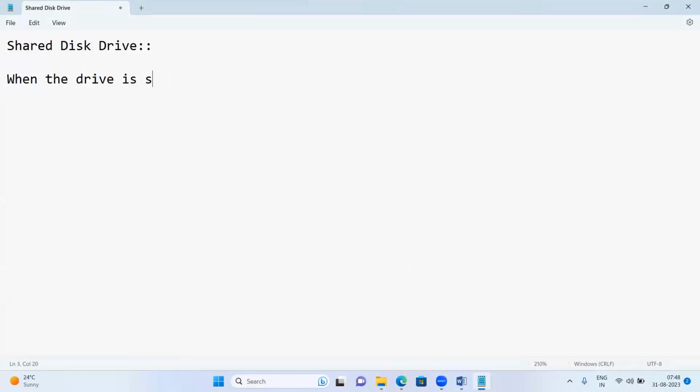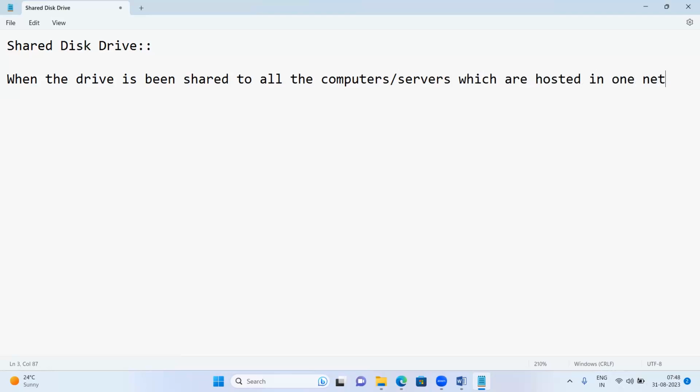And one more important thing here: what is the purpose of this shared disk drive?